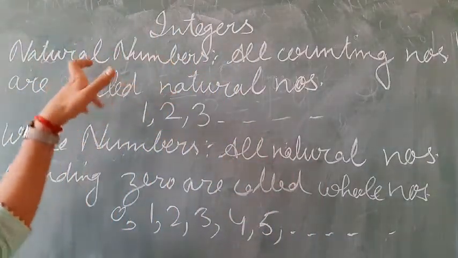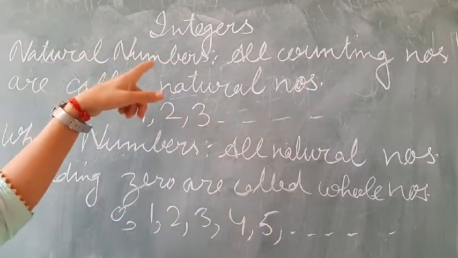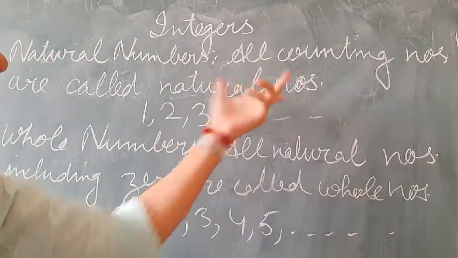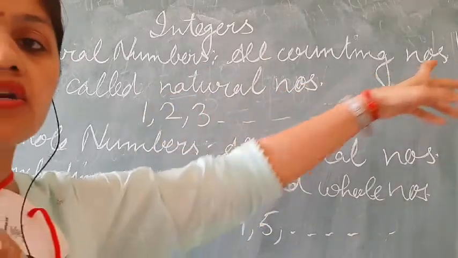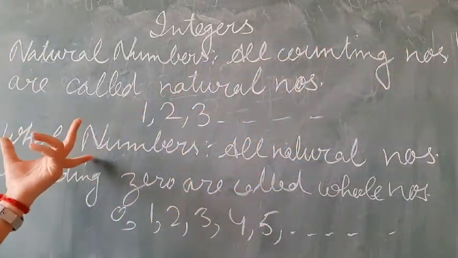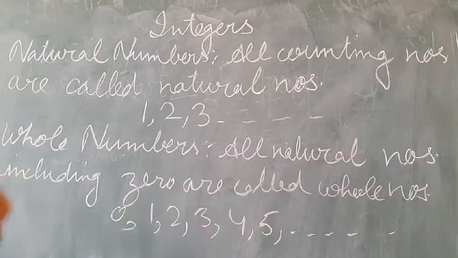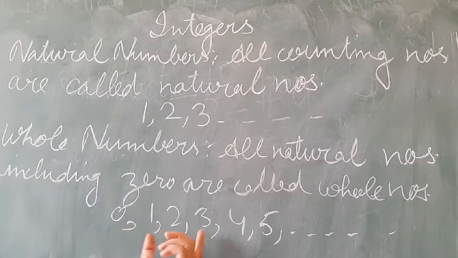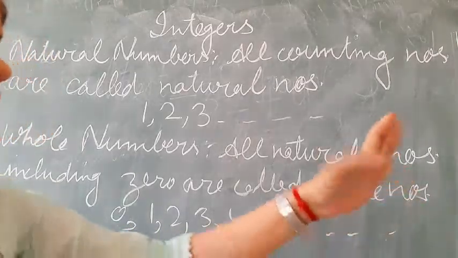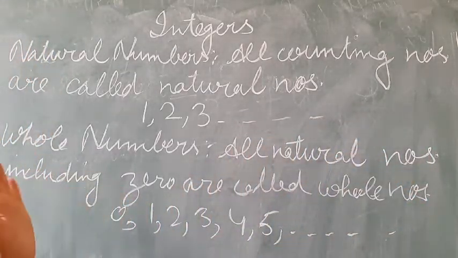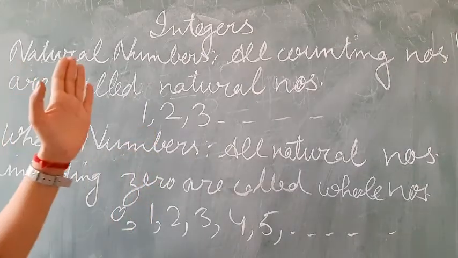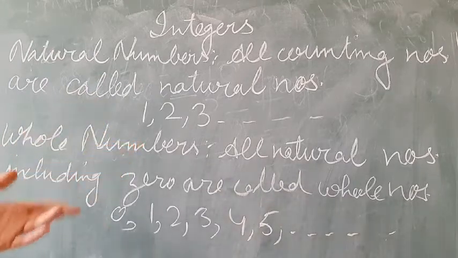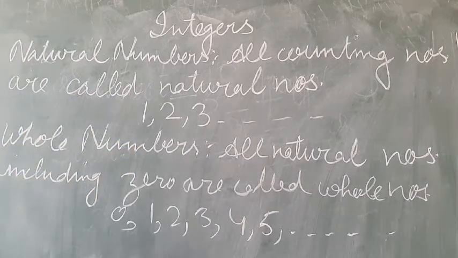This is first, natural numbers. All counting numbers are called natural numbers. That is 1, 2, 3, 4 and so on. Second is whole numbers. All natural numbers including 0 are called whole numbers: 0, 1, 2, 3, 4, 5 and so on. Numbers starting from 0 are whole numbers and starting from 1 are natural numbers. All natural numbers are whole numbers, but all whole numbers are not natural numbers.